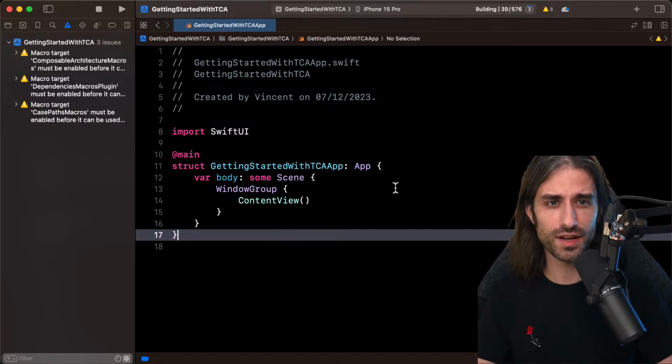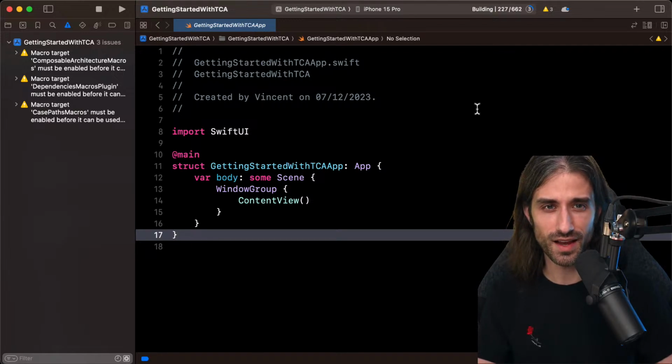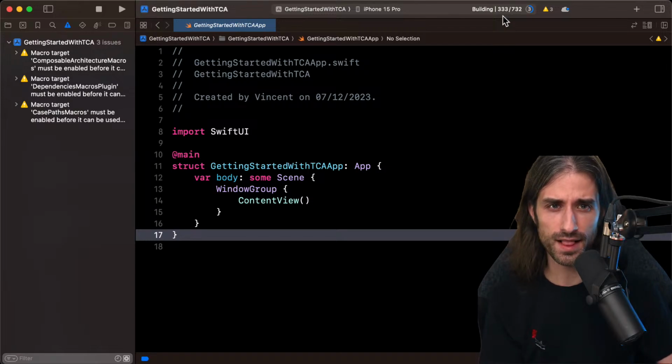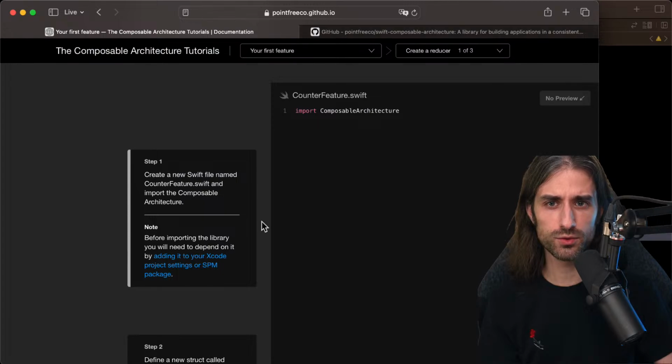So I've enabled all 3. I've trusted and enabled all 3 macro projects, and you can see it's building. So you can see first time it takes a bit of time to build. I think it's mostly because of Swift syntax, but there are also a few packages to build. So while it's building, let's go back to the tutorial.